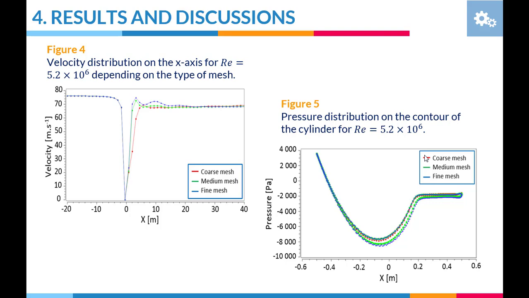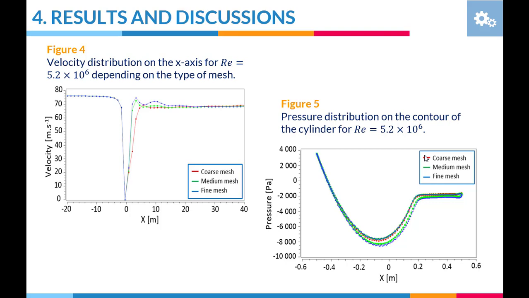Figure 5 plots the distribution of the pressure on the surface of the cylinder, which is 3500 Pascal in contact with the front surface of the cylinder. Afterward, the pressure decreases sharply in the lower and upper contours to reach a maximum depression value of minus 8500 Pascal, which is due to a sharp increase of the speed in this area. Then the pressure increases to a value of minus 2000 Pascal on the back surface.